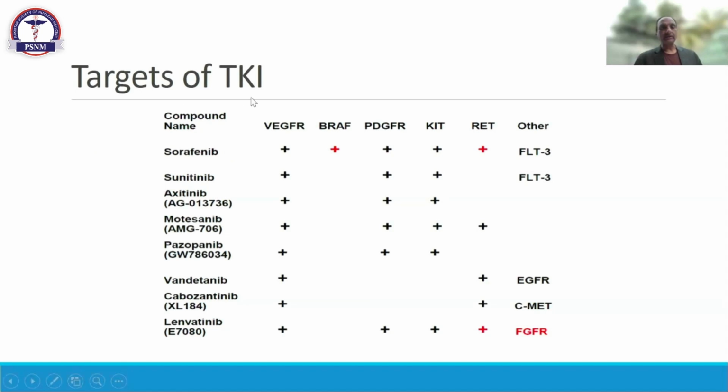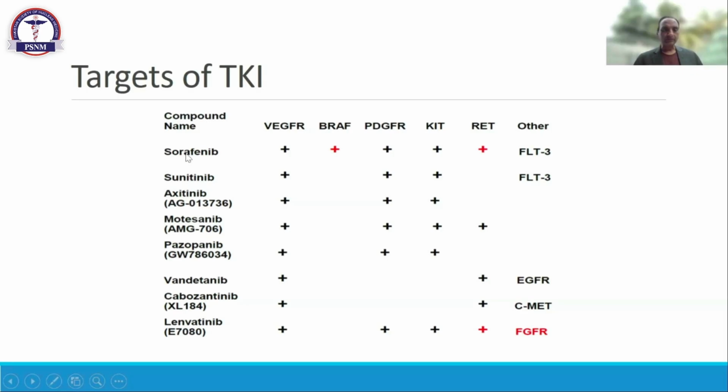If you look at the TKI response, the highest response against the different receptors we have seen with sorafenib and with lenvatinib. Lenvatinib blocks the VEGF receptor, the PDGFR receptor, the KIT receptor, the RET mutation, and all these others.